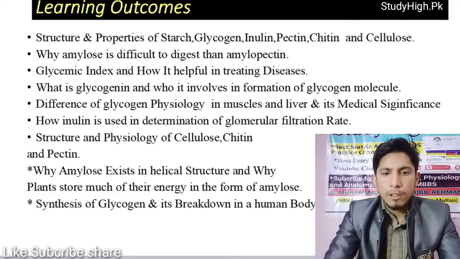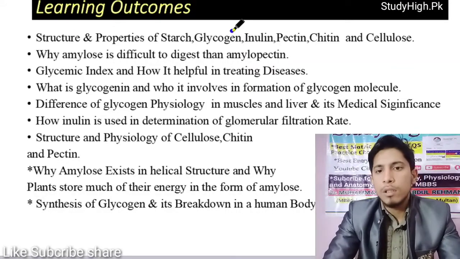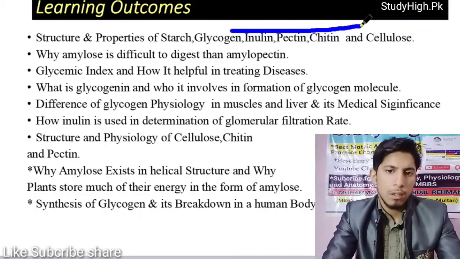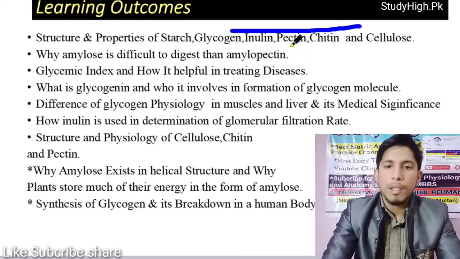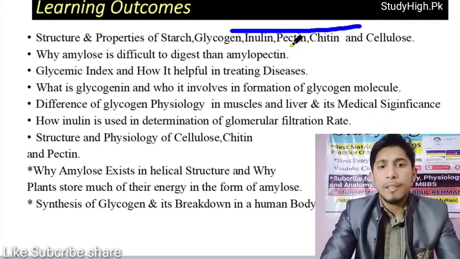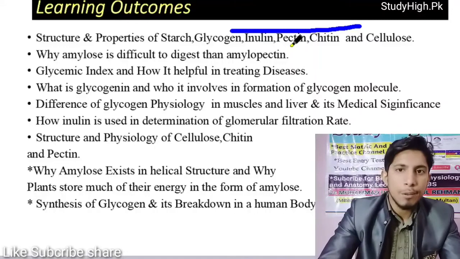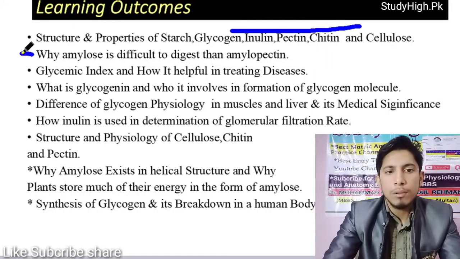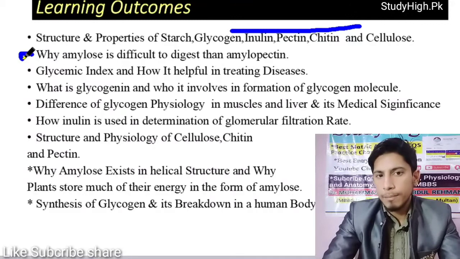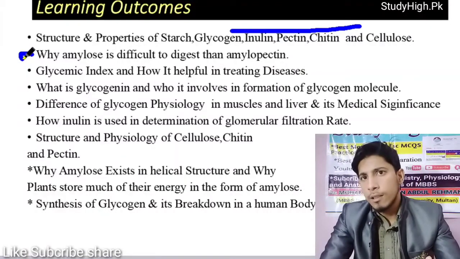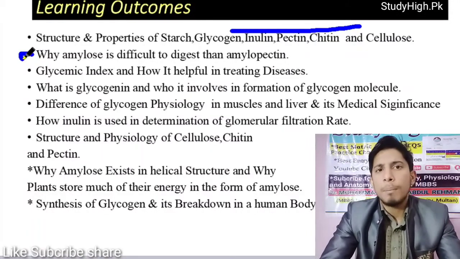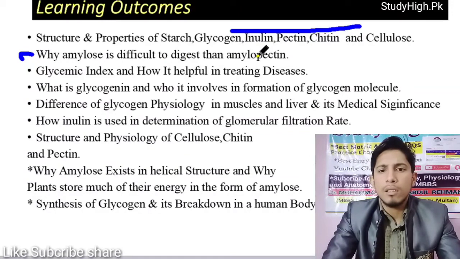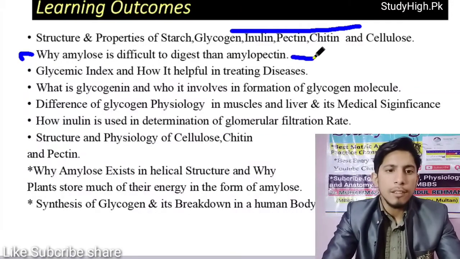We will discuss the structure and properties of starches, different types of polysaccharides, glycogen, inulin, pectin, chitin, cellulose, and their roles in the human body, or the different reactions and their roles in causing different diseases or in controlling them. Like why amylose is more difficult to digest than amylopectin, or why a diet that consists of a high concentration of amylose is more difficult to digest as compared to a diet that consists of a high concentration of amylopectin. We will discuss it in detail.